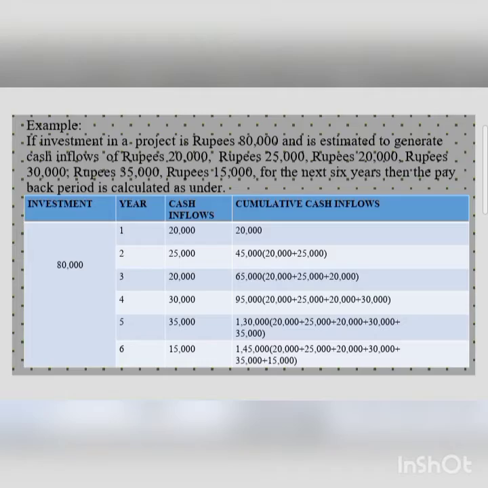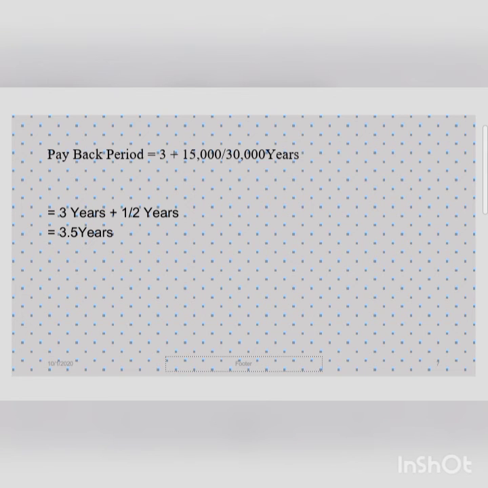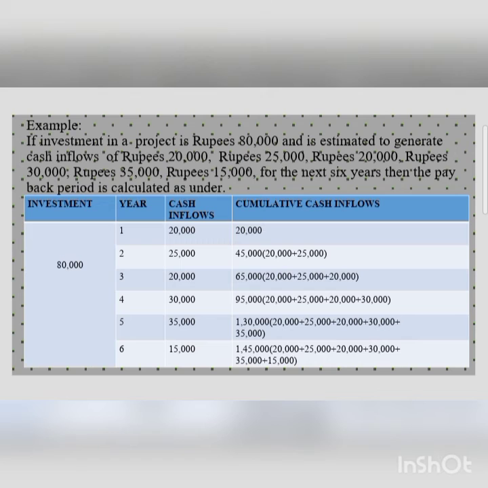So, 3 years plus 15,000 divided by 30,000. 30,000 is the cash inflow during the fourth year. So, a part of the amount is recovered during the third year. 65,000 is recovered during the third year and the remaining 15,000 is recovered during the fourth year.